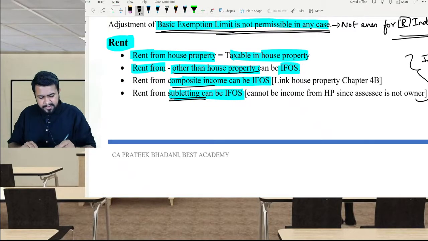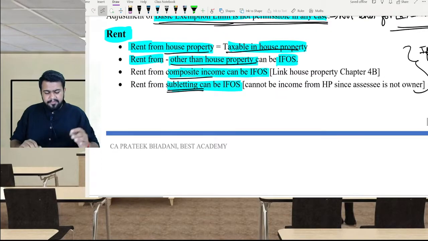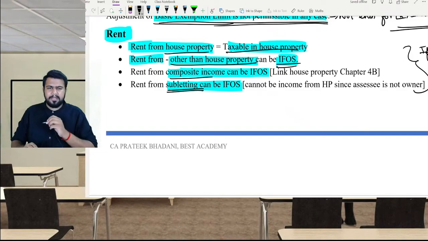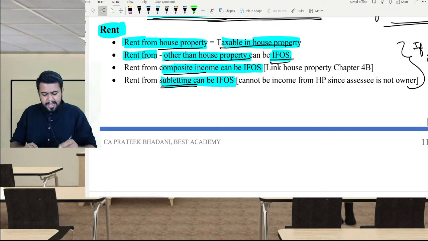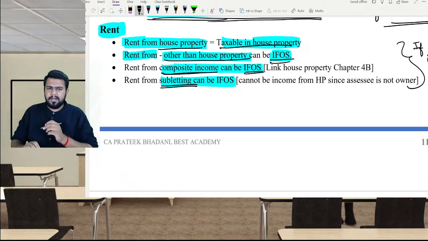If a rent is covered under house property, then it is taxable in the house property chapter. If it is other than house property, that is rent on machinery, etc., in such case, if it is the business of the assessee, it is covered in PGBP. If it is not the business, it is covered in income from other sources. Similarly, we had discussed composite income while studying the house property chapter. In case of composite income, if it is the business, it is taxable in PGBP. If it is not the business, it is taxable in income from other sources.